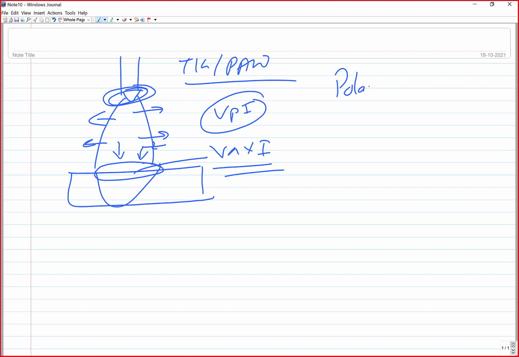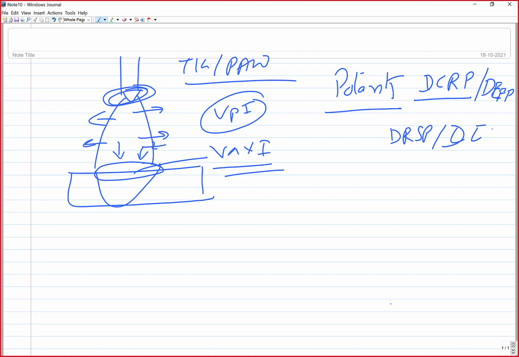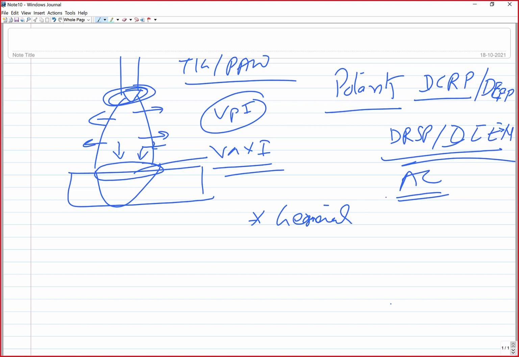So now you have seen the polarity. There is DC RP, also known as DC EP, electrode positive, or DC SP, straight polarity, also known as DC EN, electrode negative. And for alternating current, AC, there is no fixed polarity; it will keep on changing. So this polarity basically affects the generation of heat on the electrode side or on the base metal side. That I have already explained, about 2/3 and 1/3 of the heat generation.